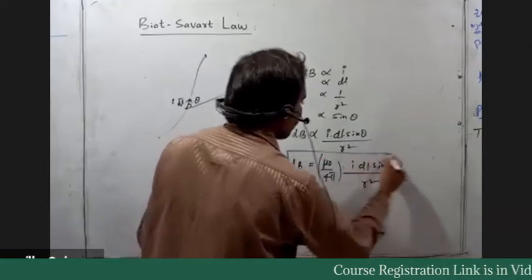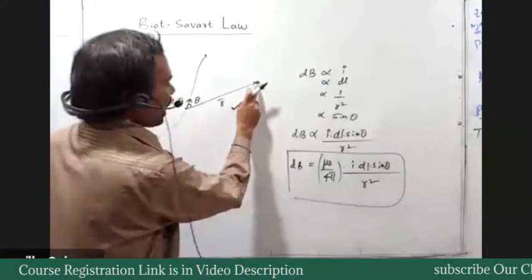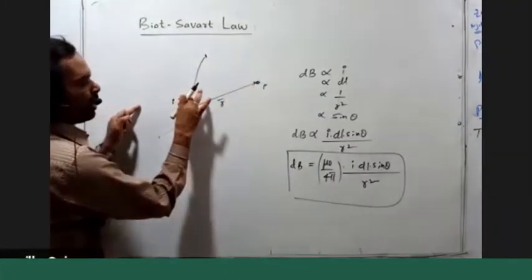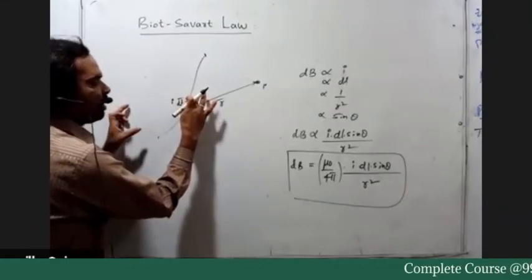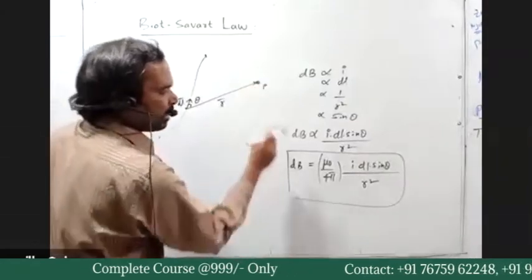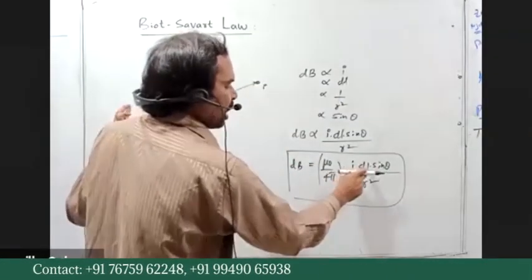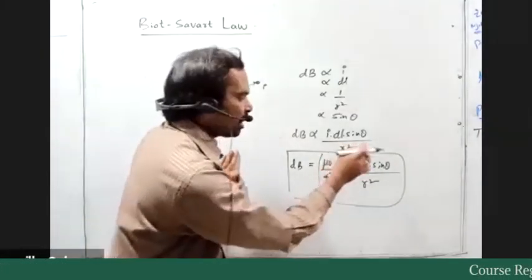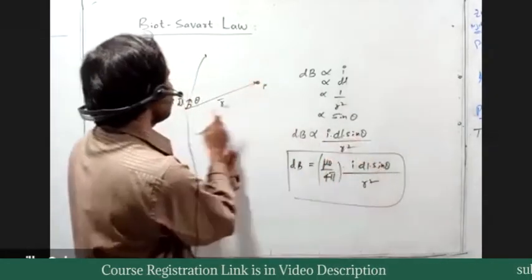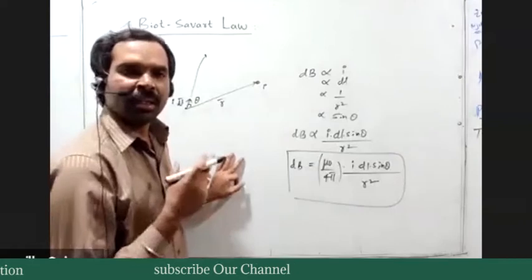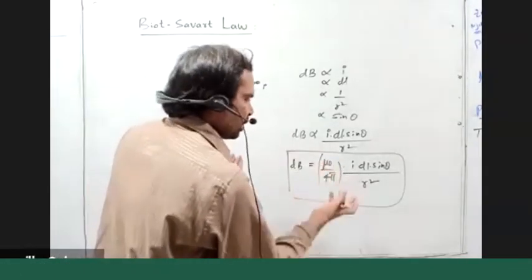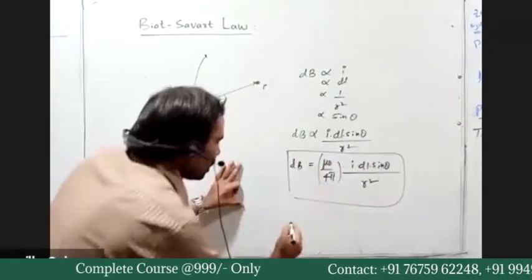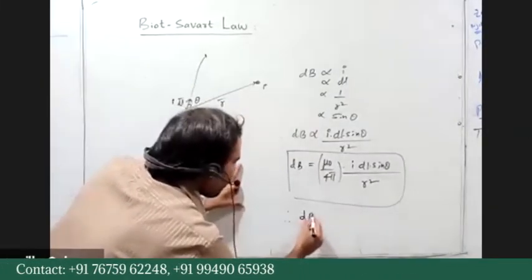What is this expression? It is the magnetic field induction at the point P due to only this small current element of length dl bar, which is mu naught by 4 pi into I dl sine theta by r square. In this expression you have the sine theta term, where theta is the angle between dl bar and r bar. When the sine of an angle is there, it is related to the cross product or vector product. Therefore, I can write this in vector form.